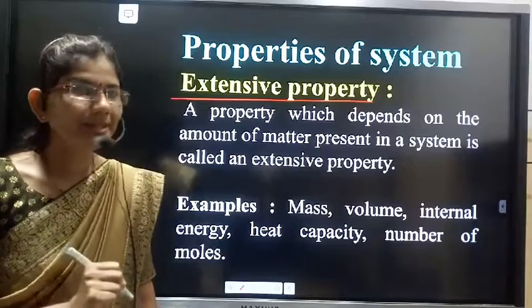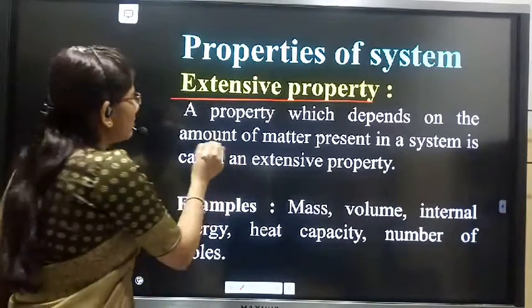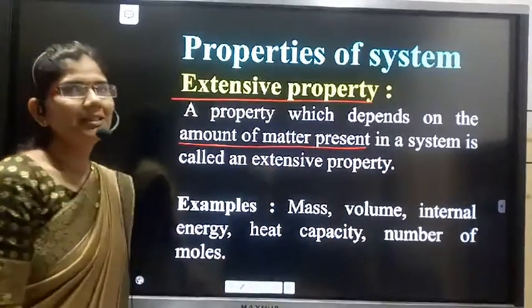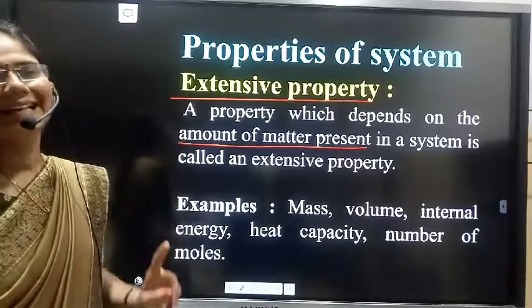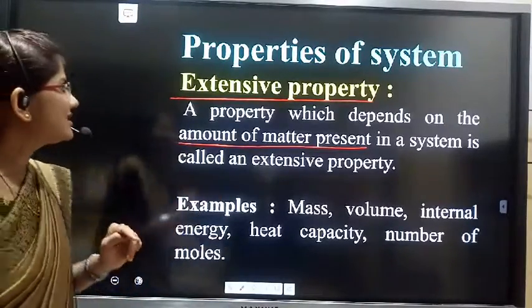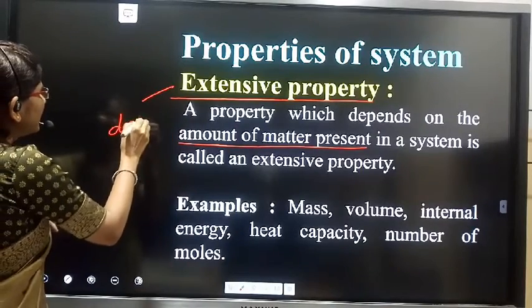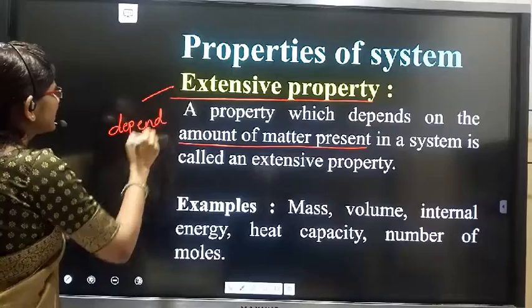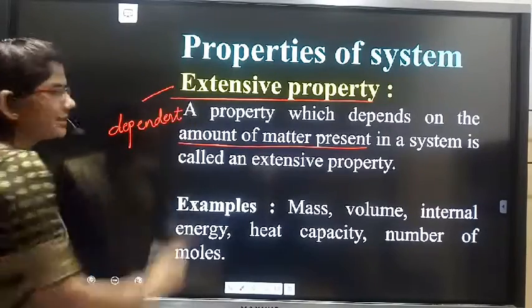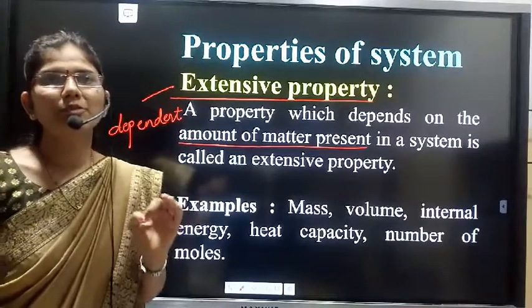Extensive means dependent. That means the properties of a system which depend on the amount of matter.